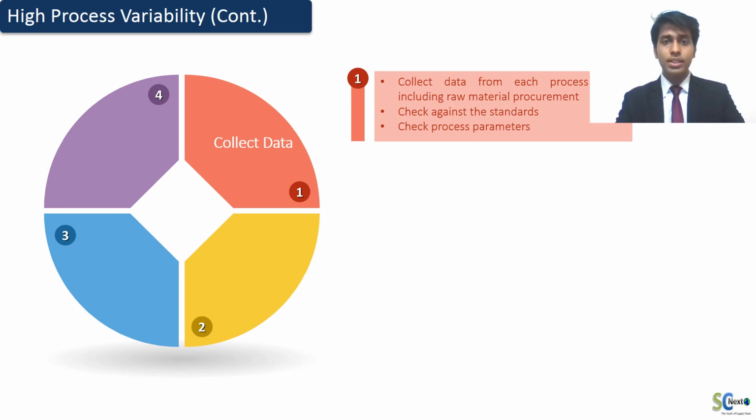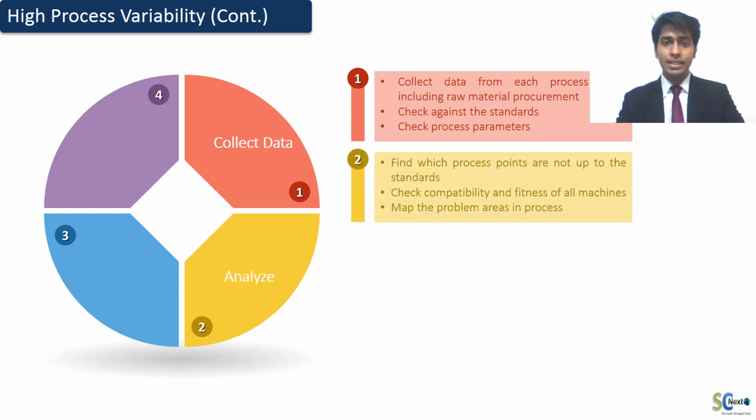Now we have the data. The next step is to analyze it. We need to find out the individual points where the error is induced in the system by comparing the data against the standard to find the problem areas. After this, we need to check the source of it by checking the fitness of machine, specification and parameter, etc. Then the mapping of the problem areas would be done.